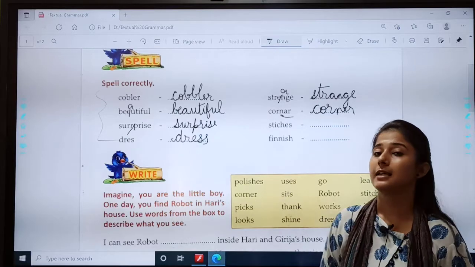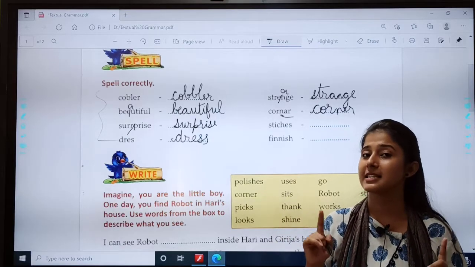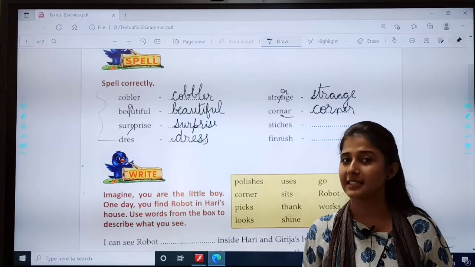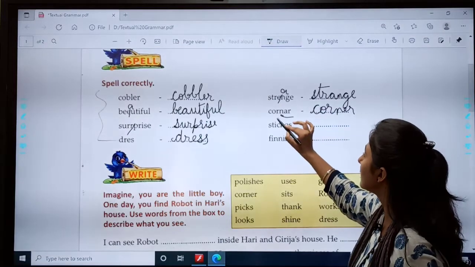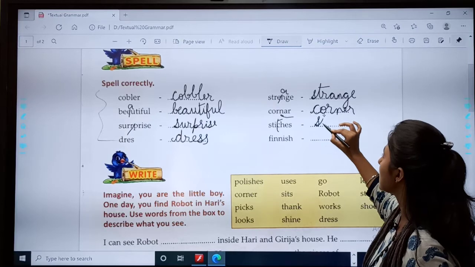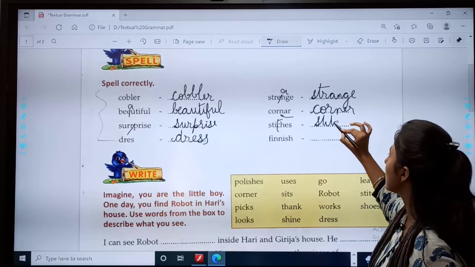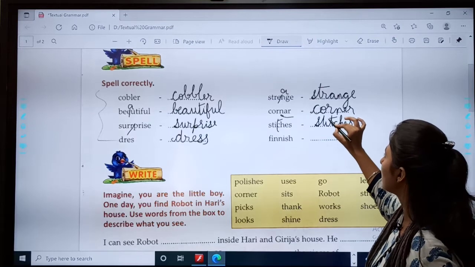Then stitches. So what is the mistake? Stitches. Here a T is missing. That T is silent. Even after adding that T, it will be read as stitches only. But here a T should come after I. S-T-I-T-C-H-E-S. Okay children?